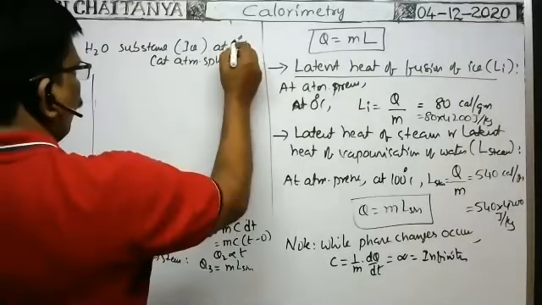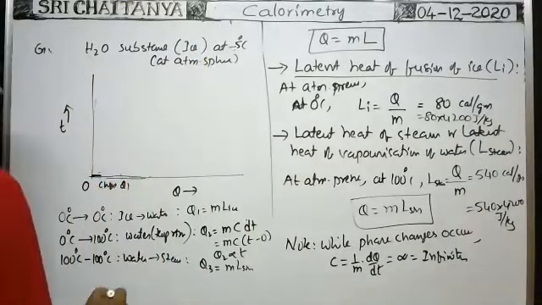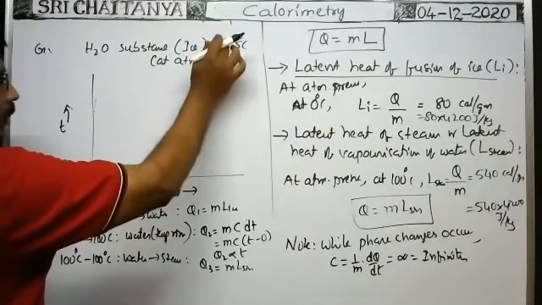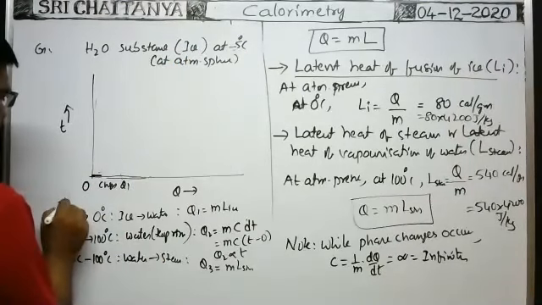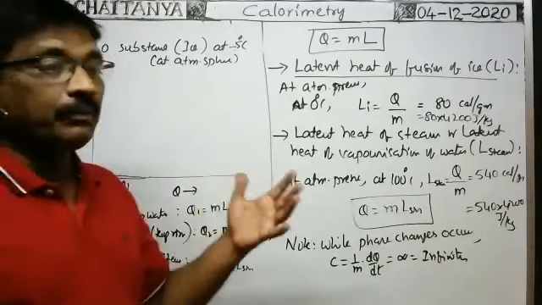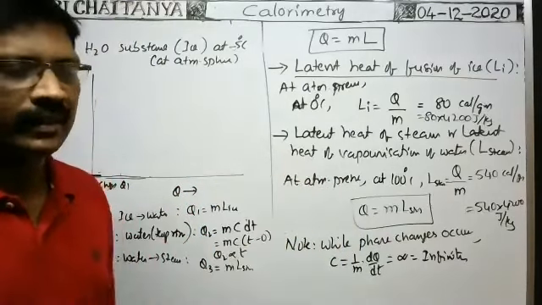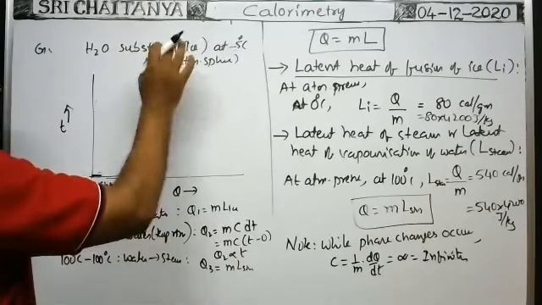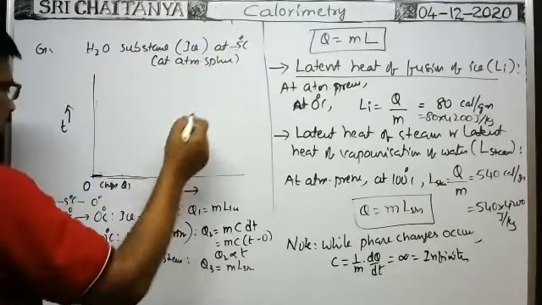Suppose you are given ice at minus 5 degrees centigrade. To convert the ice into water, the temperature of the ice must first be increased to 0 degrees centigrade, from minus 5 to 0. We know freezing mixtures have a temperature of minus 20 degrees centigrade, also at atmospheric pressure. So first of all, in order to fuse the ice into water, we have to raise the temperature of the ice from minus 5 to 0 degrees centigrade.